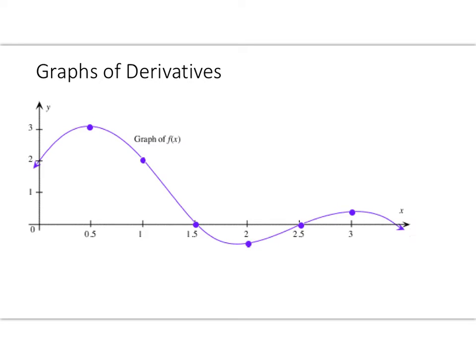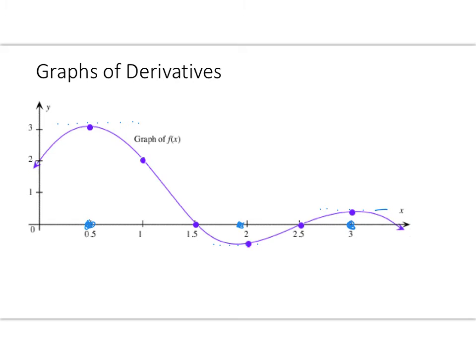Okay, so besides being able to algebraically find the slope of a line tangent to a curve by finding the derivative, we also want to be able to do it by looking at the graph. So if I'm given the graph of f of x, I can find where the slope has to be equal to 0. So that would be any maxes and mins. So right here I have a slope of 0. Right about here I have a slope of 0. And right about here I have a slope of 0. So as I make that graph, anywhere the slope is 0, I know I'd be hitting the x-axis.